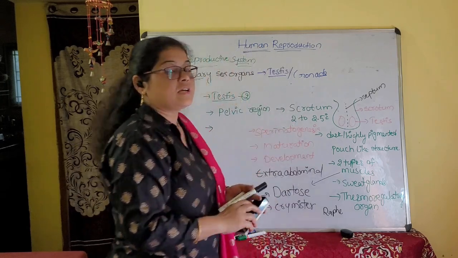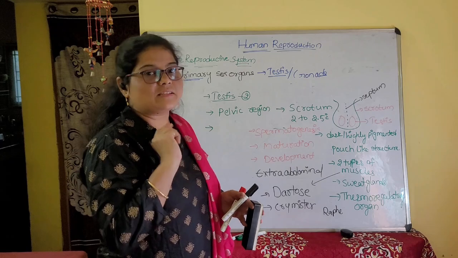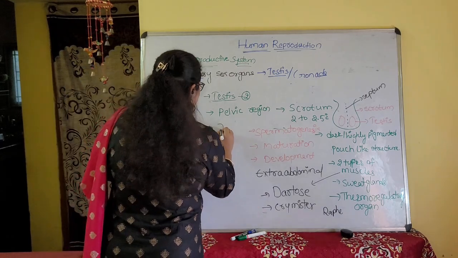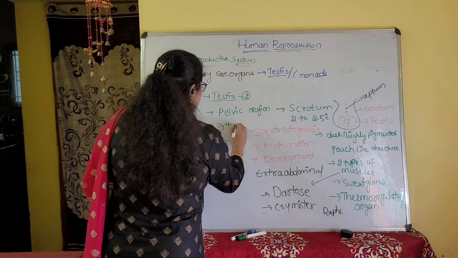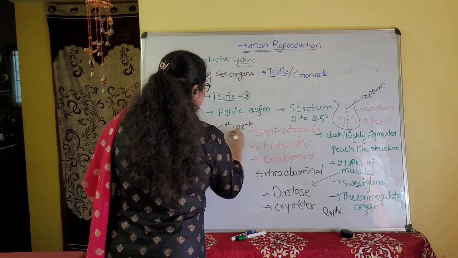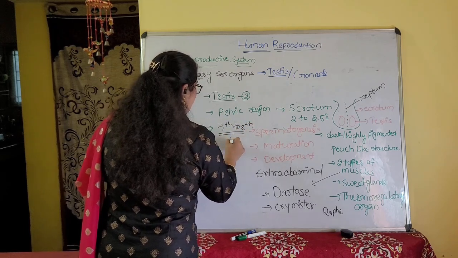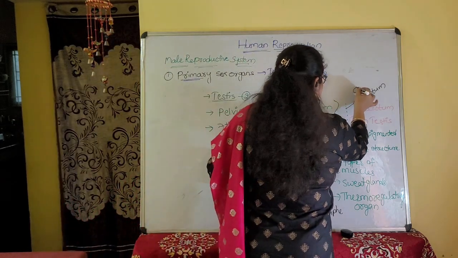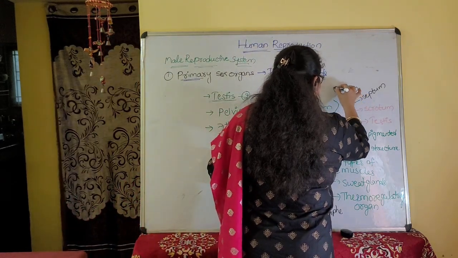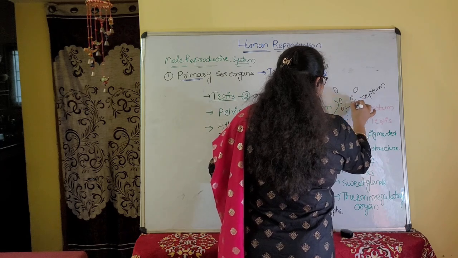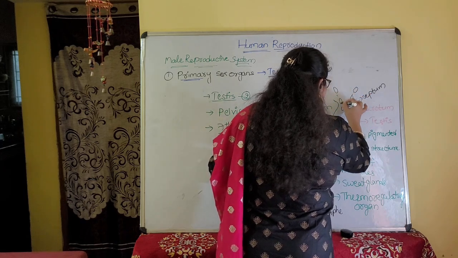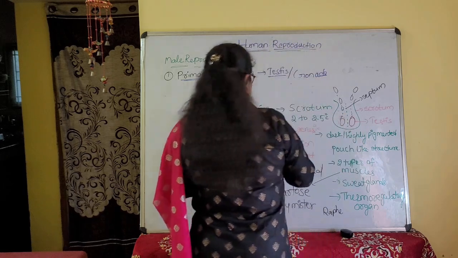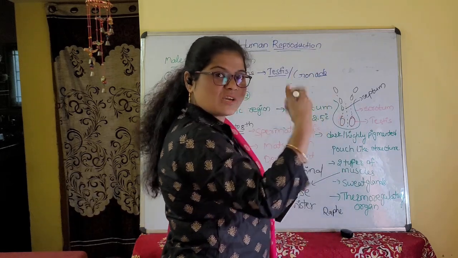In the 7th to 8th month of the gestation period, the pregnancy period, the testes descend into the scrotal sac. From the abdomen region they slowly descend into the scrotal sac, from intra-abdominal to extra-abdominal.